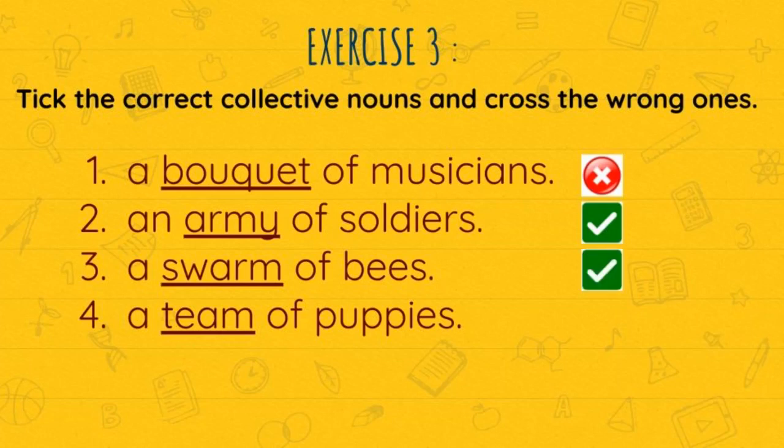Let us write the fourth one, a team of puppies. Is it right? No, a team of puppies is not the correct answer because team is the collective noun which refers to players or horses. So it is not the right answer. So what do you want to do now? Put a cross mark near the fourth one. So do it neatly and properly in your classwork note.